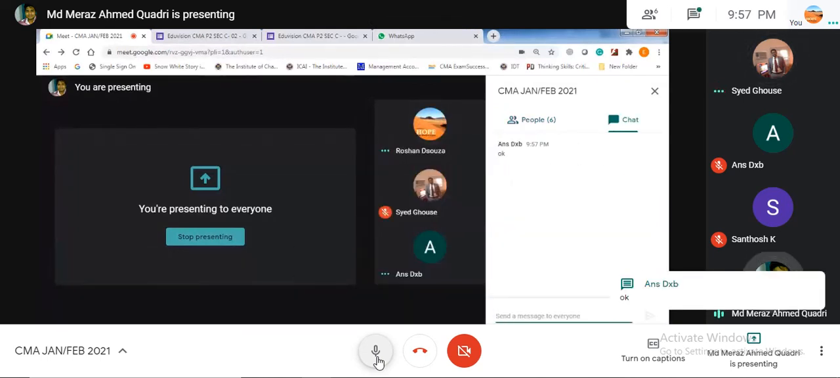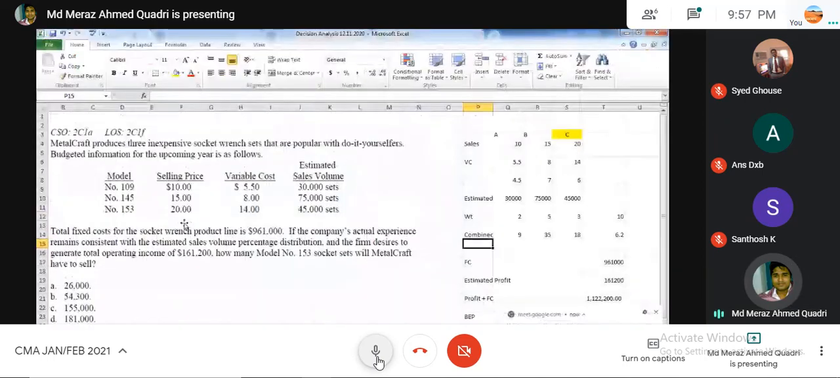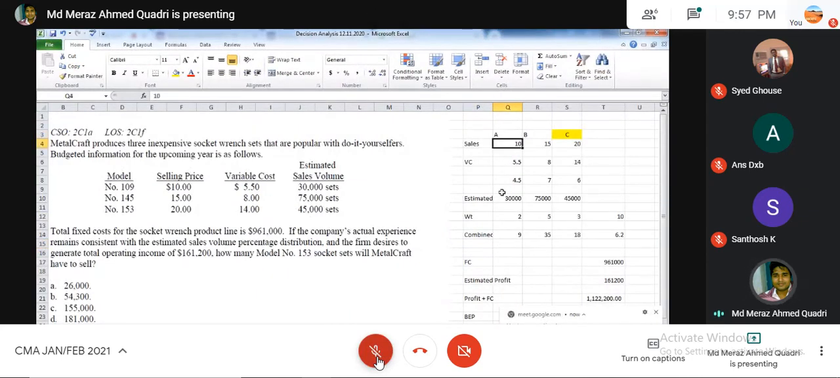हाँ, तो मैं पूछ ये रहा था कि ये कंबाइंड यूनिट का सवाल था. This question was for more than one unit. So I took the unit selling price from the question. So the question was model 109, model 145. Okay, and then I took the model 153. The question is given as sales price. So I took the sale price 10, 15 and 20. The question gave me the variable cost. Variable cost is 5.5, 8 and 24.